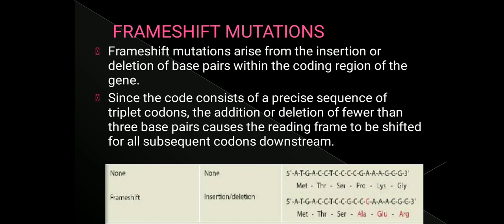Say for example, here you can see in this sequence there is no mutation. This is the wild type.